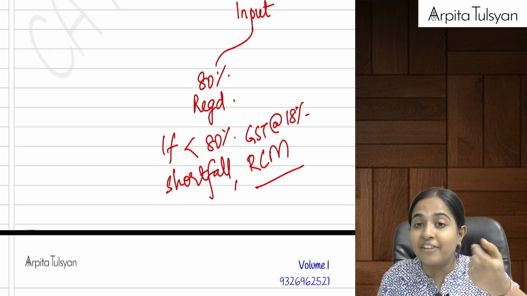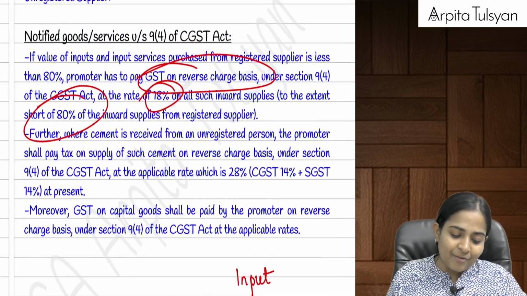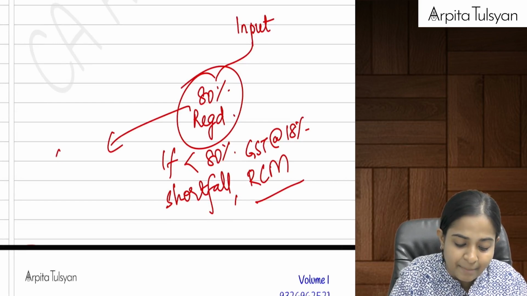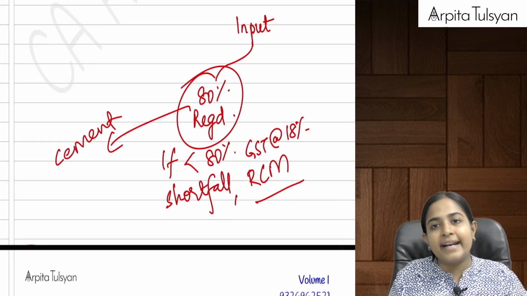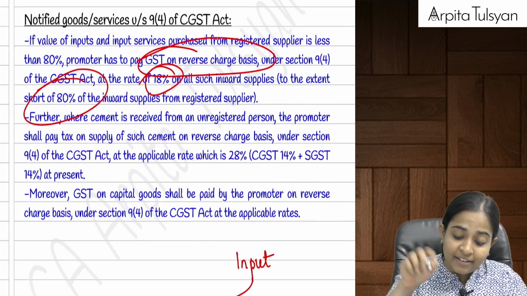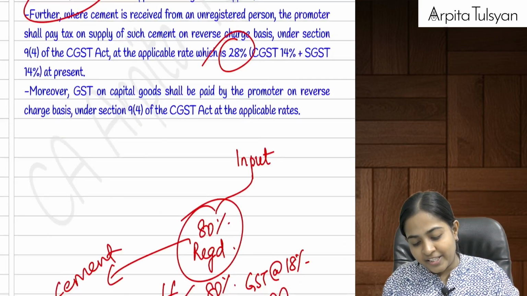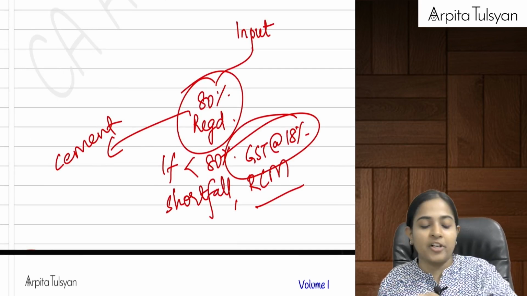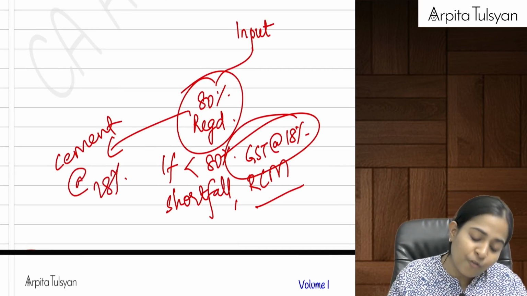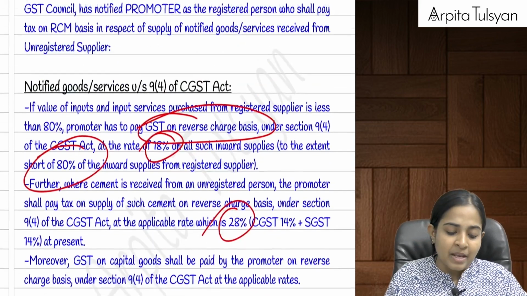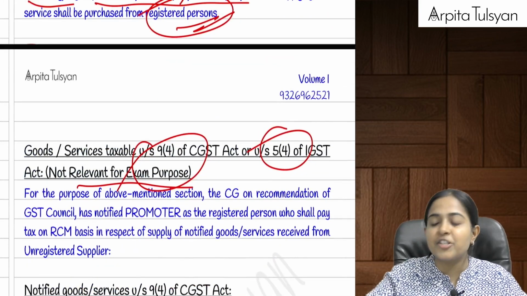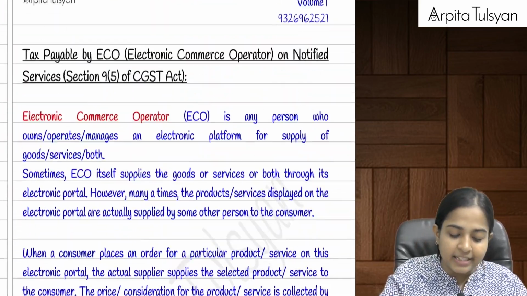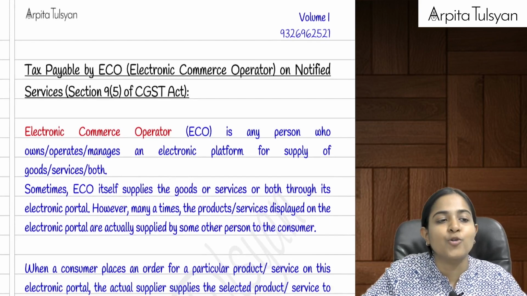It will be paying. And will it be able to take the input tax credit? No, ITC was anyway not available. And if in this 80%, cement is also involved, which was purchased from unregistered persons, then in that case, GST will be paid on that at the rate of 28%. Just like normally it will be paid at the rate of 18%, but if cement is also purchased from an unregistered person, then GST will be paid at the rate of 28% on the same. Okay, anyway, this is just for the purpose of information, not relevant from the exam point of view. This was contained in section number 9.4, and with this our reverse charge mechanism provisions totally get over.